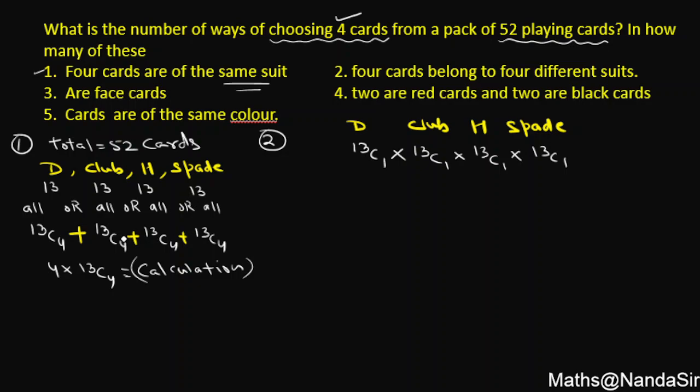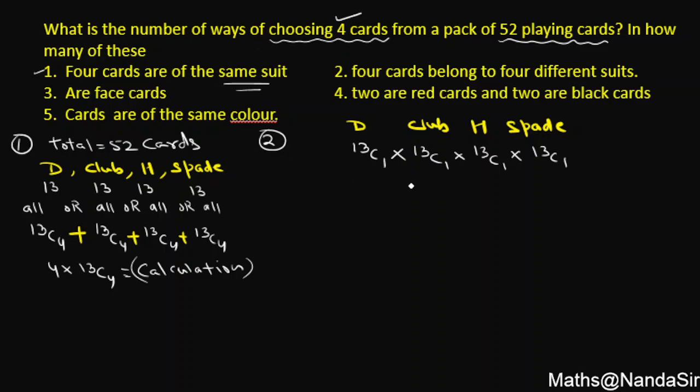Here you can see, student, in the first part I have used a plus sign. Now I am using a sign of multiplication. Why so? Because I have to go for the 4 cards. So in the first, out of this diamond card, I am selecting only one card. So it means the rest of the 3 cards are still required. I have to go with the selection for the next 3 cards. So when I have to go for the selection, I will use a sign of multiplication.